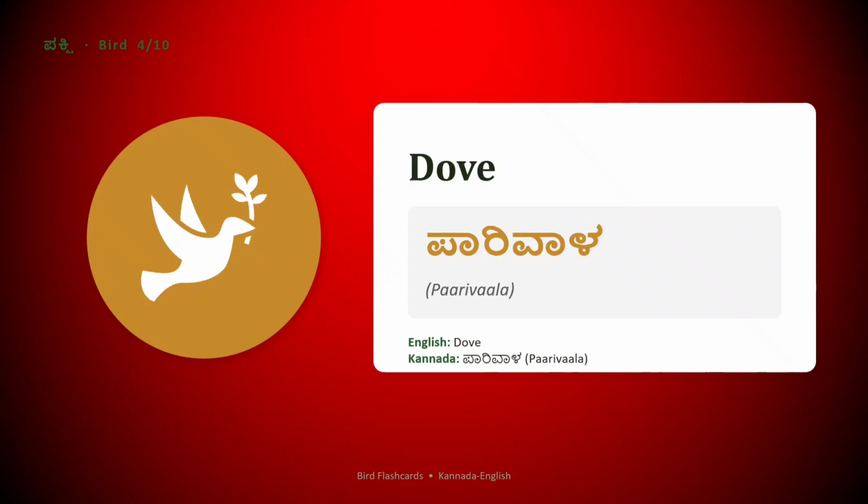Next, dove. Dove bird in Kannada is called Parivala. Repeat with me, Parivala.